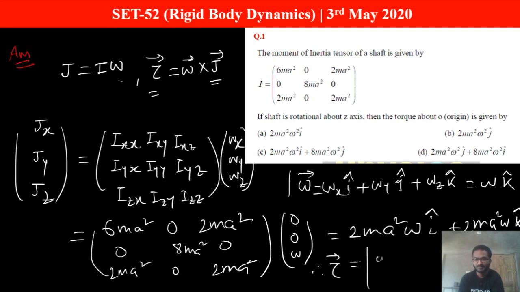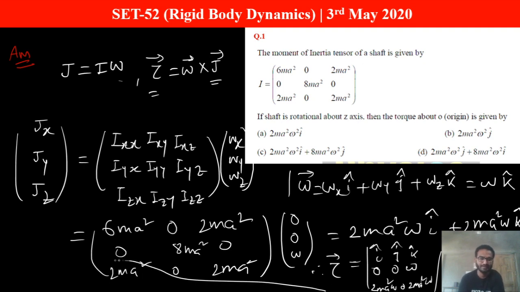Okay, so we are writing it like this: i cap, j cap, k cap, and the components of omega are 0, 0, omega, because only the z component is there. The j component is twice m a square omega, and the k component is also twice m a square omega. Okay, so if you evaluate this, I am writing it here.